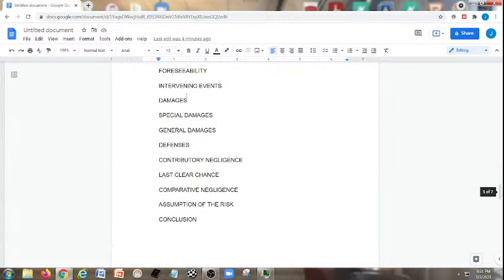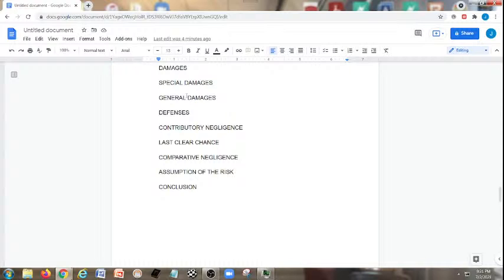Now, we also want to make sure that since we're dealing with three particular defendants, we don't forget to contemplate: are we dealing with joint and several liability? And I just don't see that that's happening here. But I would just throw that in at the very tail end here, just better safe than sorry.